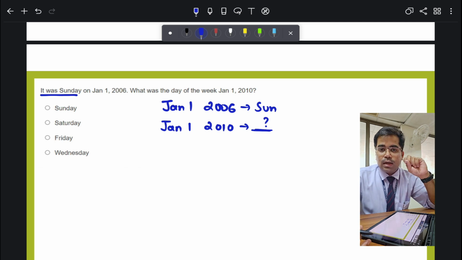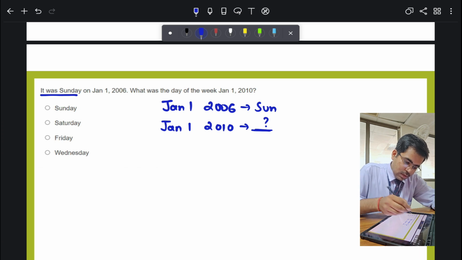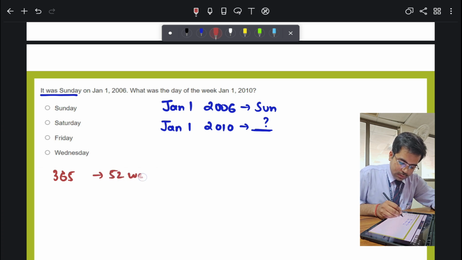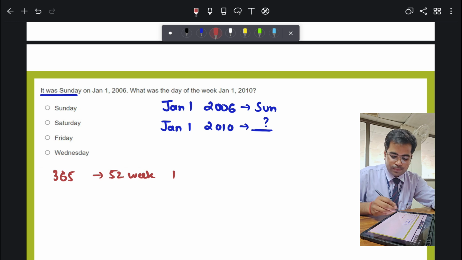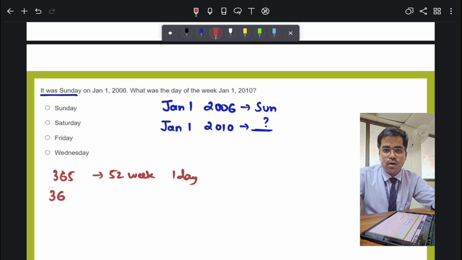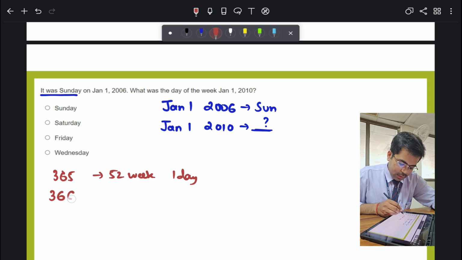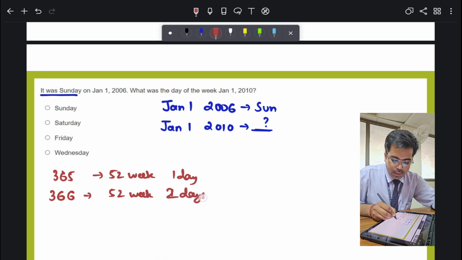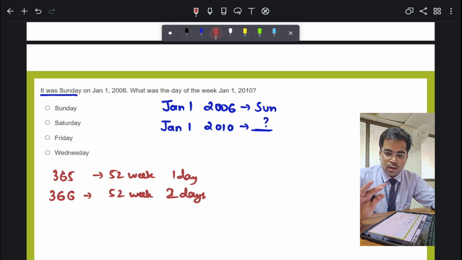And that thing is an ordinary year and a leap year. What is the difference between an ordinary year and a leap year? An ordinary year has 365 days, that is equivalent to 52 weeks and 1 day. Now moving on forward, I'm talking about a leap year. A leap year has 366 days, that is 52 weeks and 2 days. Alright, this thing is clear now.